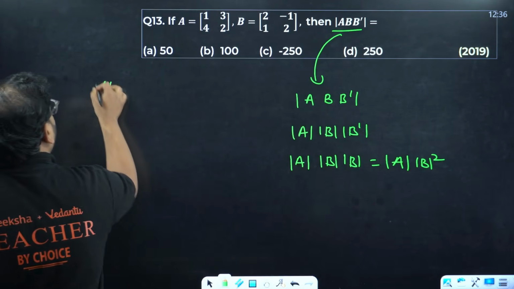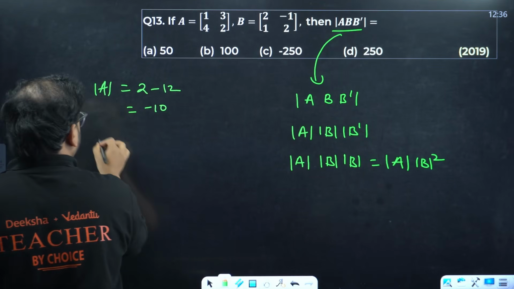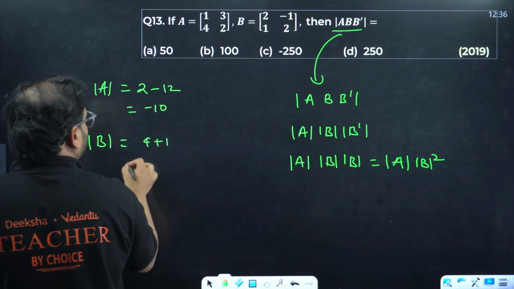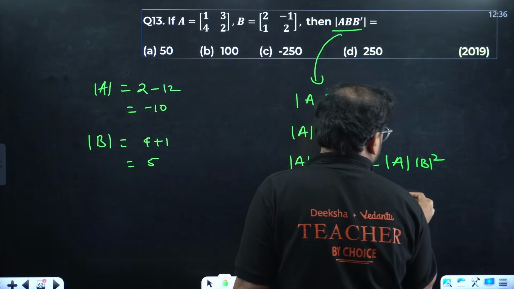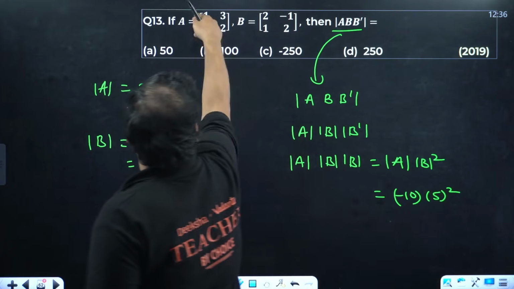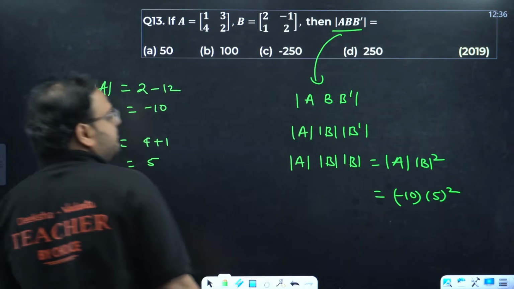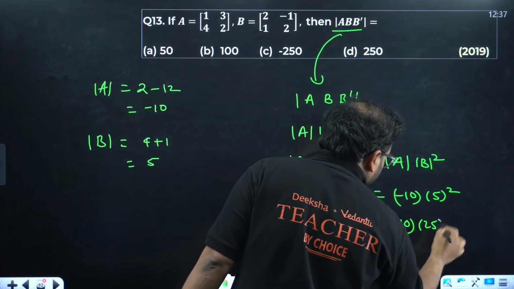Determinant of A is going to be 2 minus 12, that becomes minus 10. B over here, 4 plus 1, that's going to be 5. Put the values over here, minus 10 into 5 square. It's clear now? 2 minus 12 is minus 10, 4 plus 1 is 5, minus 10 into 25, that is how much?